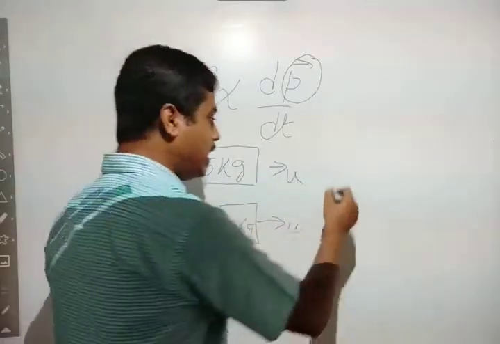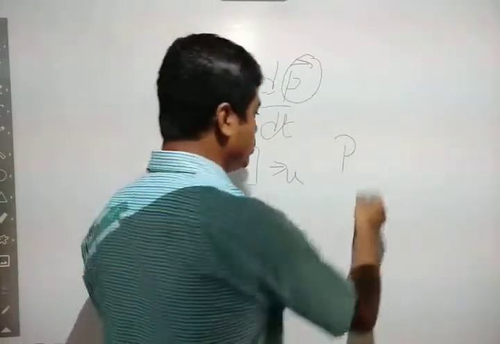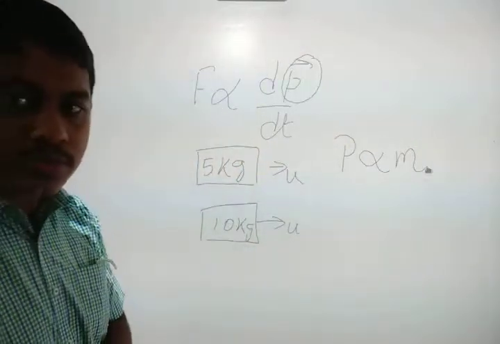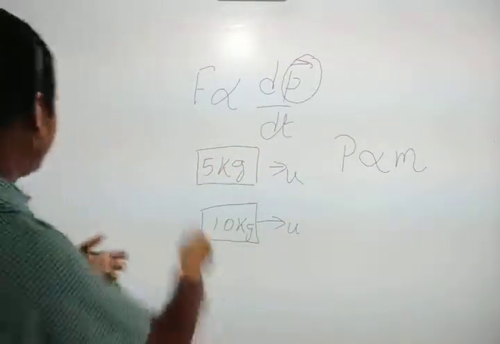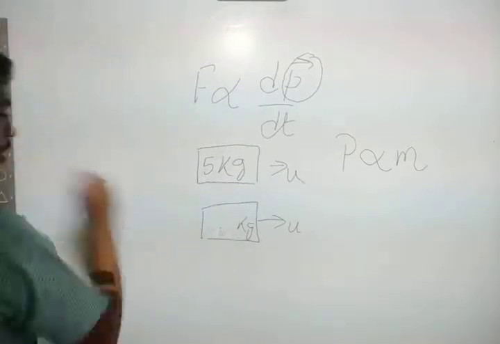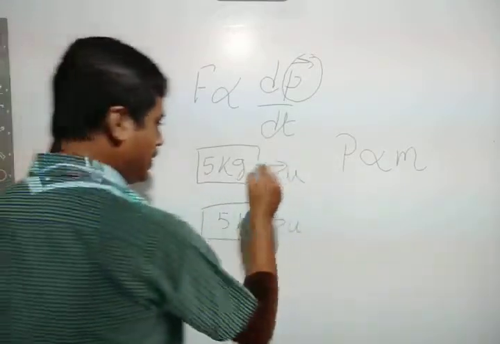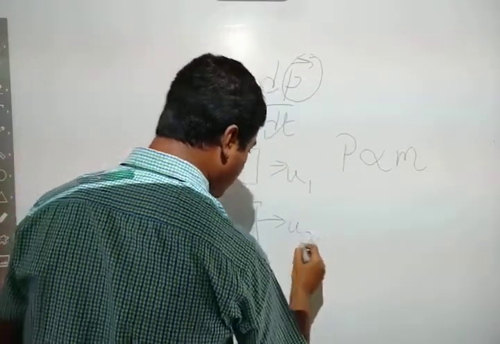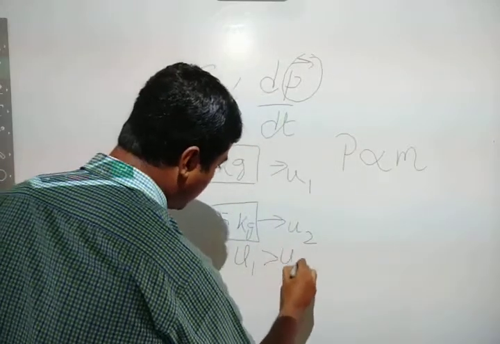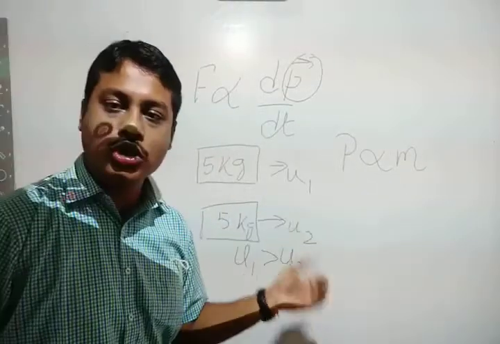So momentum, since it is related to the amount of motion, is directly proportional to mass. In the same way, if both objects are 5 kg, moving with u1 and u2, and u1 is greater than u2, the one with the greater velocity requires more force to stop.